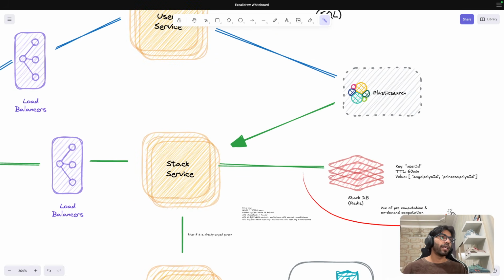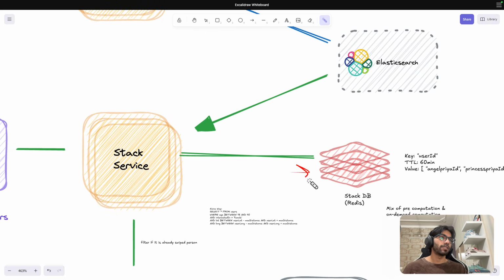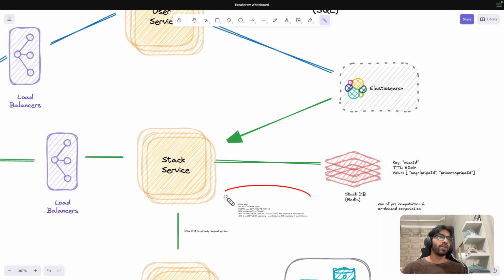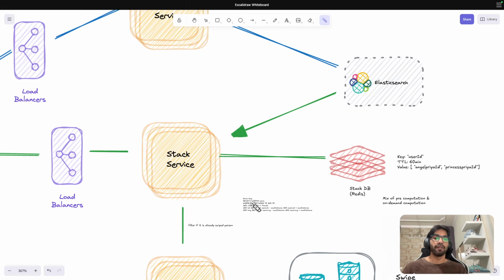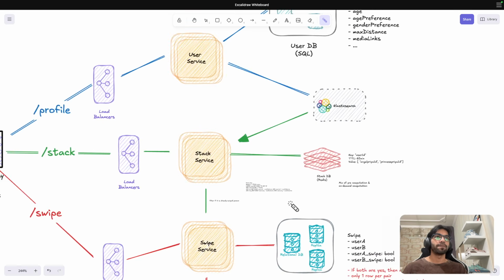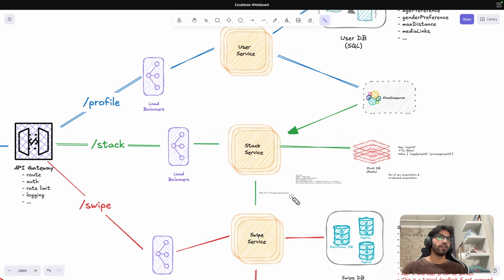So you would have a mix of pre-computation. I could just fetch from the stack DB to make it faster, or I could pre-compute on demand, so we don't have to run this costliest query every time. That would be the approach that I would use in this. Again, guys, there could be better approaches, but this is one way of doing things, right?